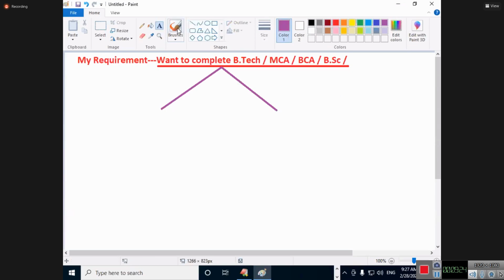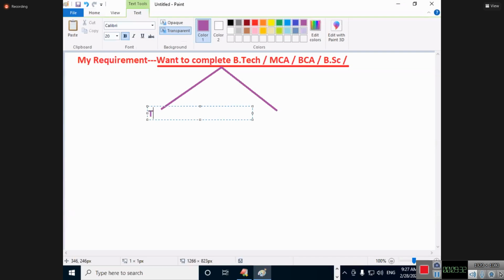See guys, according to programming only, I'm preparing my questions. To complete your BTech or MCA, first we need to take an admission. First carefully listen and understand what sir is explaining. Take an admission first, students.